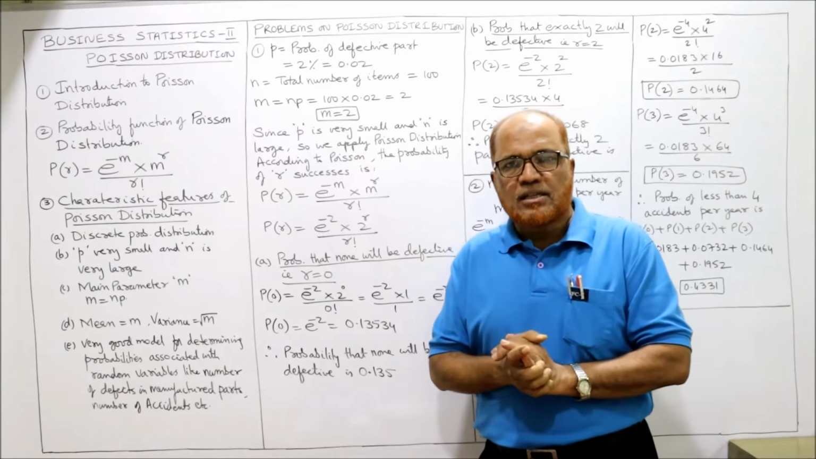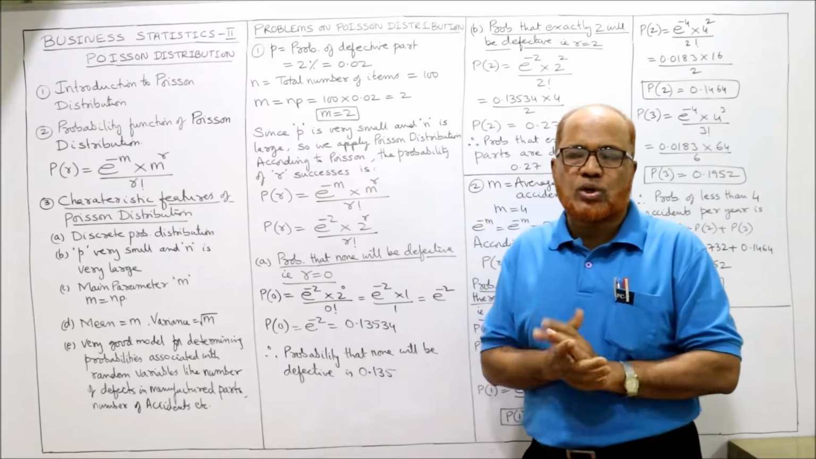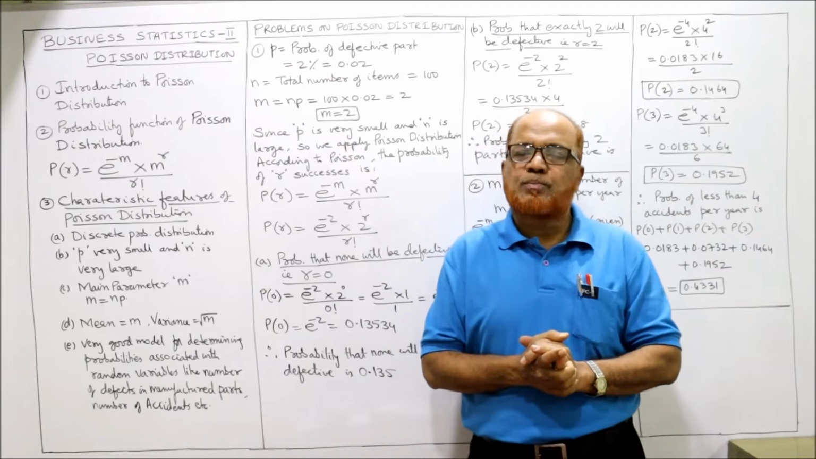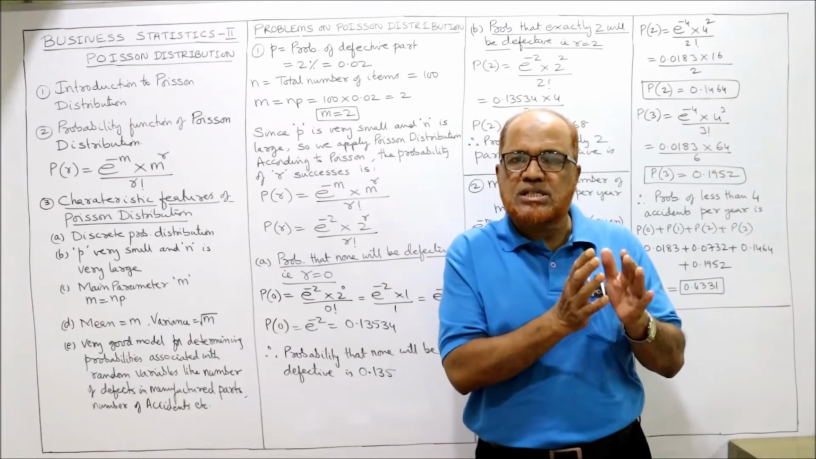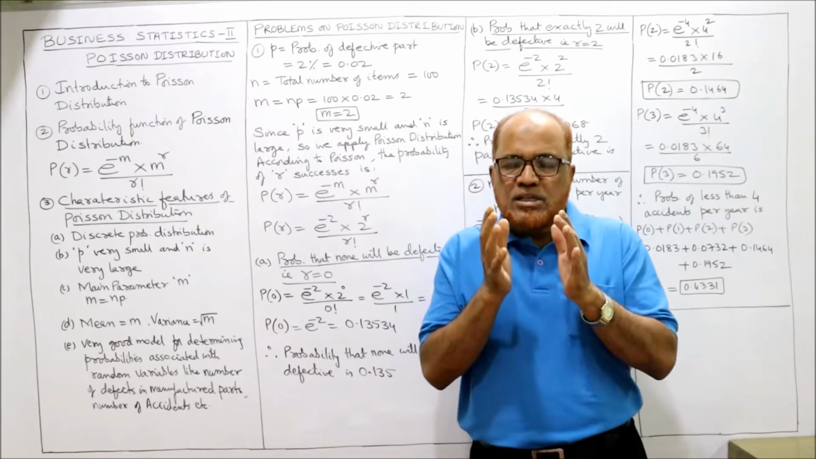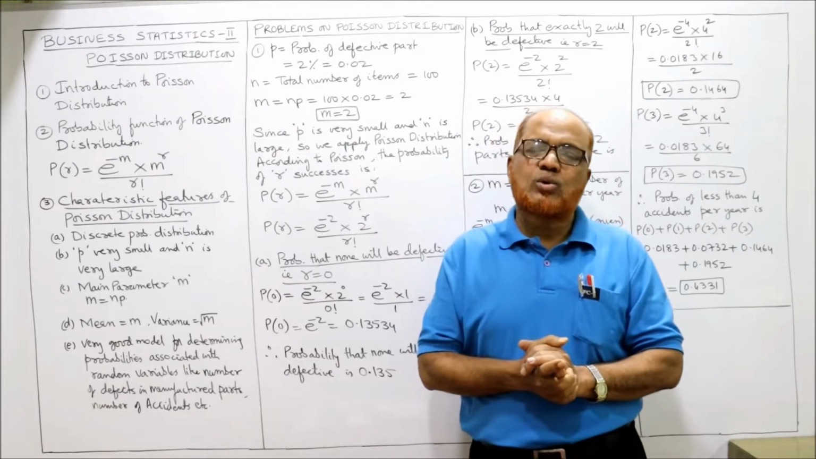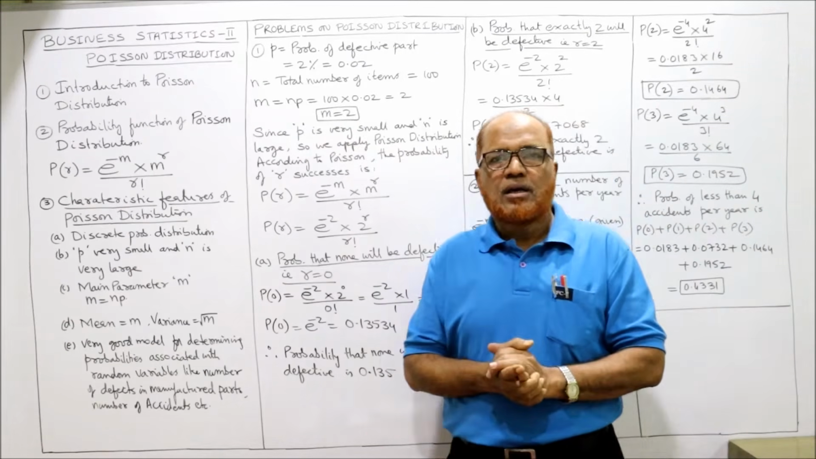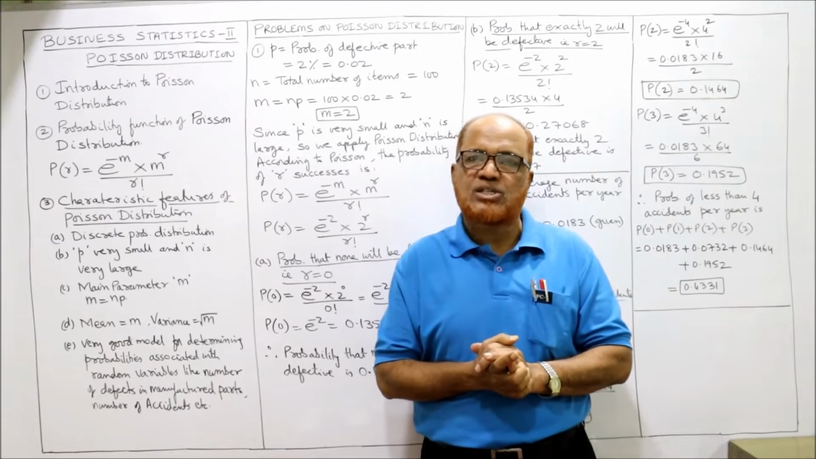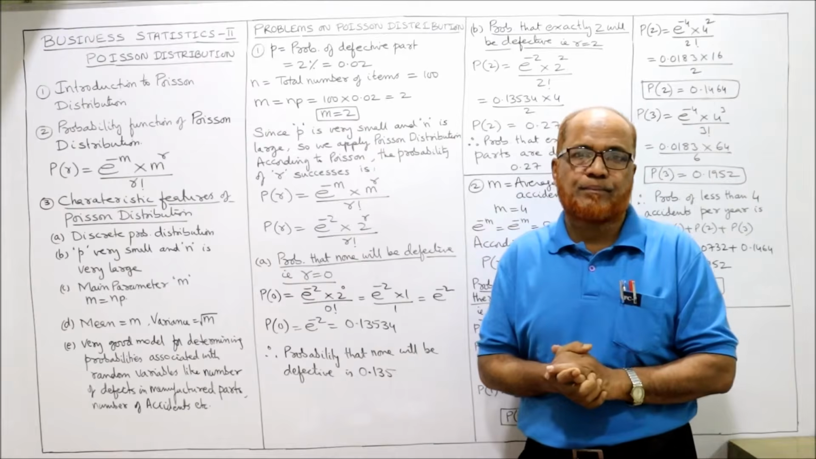Now we'll discuss the meaning of the term Poisson distribution. The Poisson distribution is also one of the discrete probability distributions, just like the binomial probability distribution. This Poisson distribution is widely used in statistical work. It was originated by the French mathematician Simon Denis Poisson in 1837.